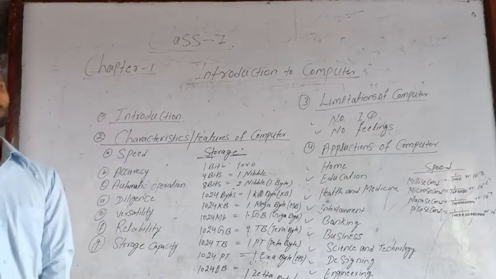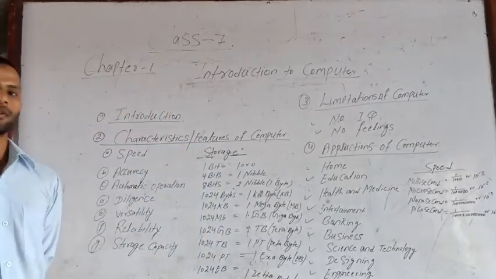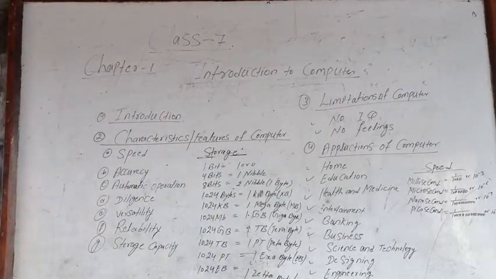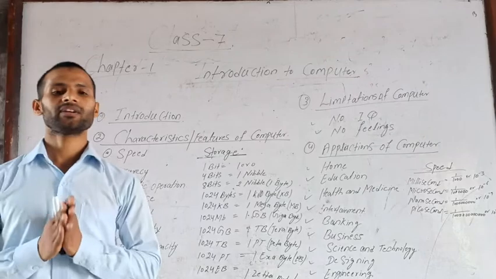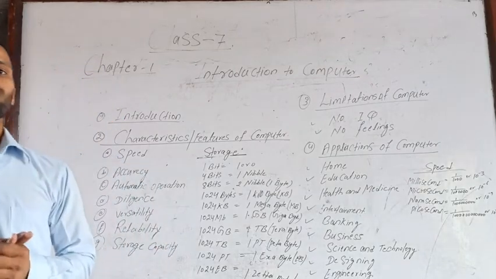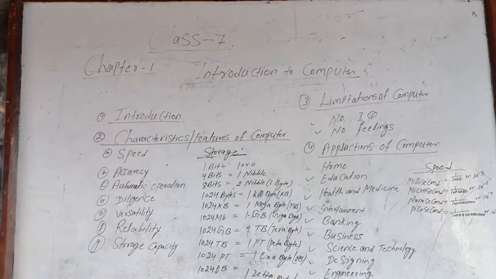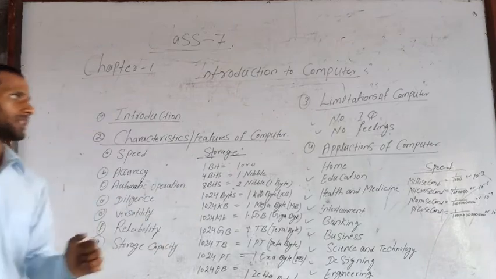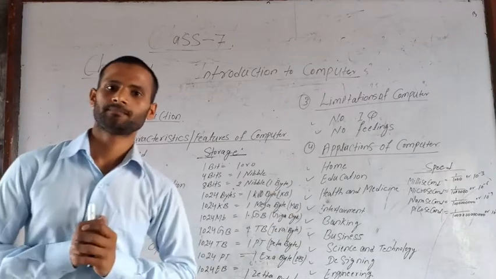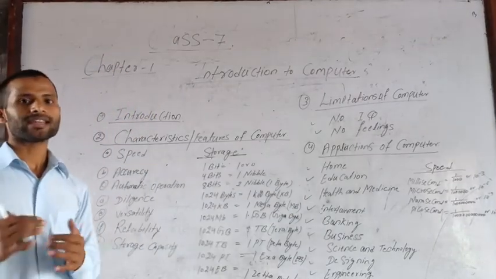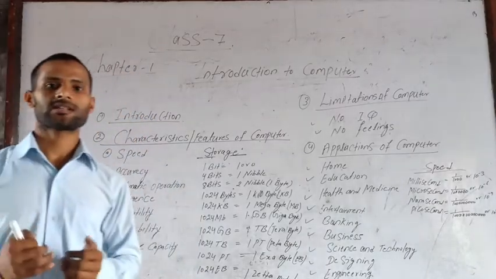Now we are going to learn about the introduction of computer. That is chapter number one. In today's class, we have divided the topic into four parts. The first one is introduction. The second topic is characteristics or features of computer. The third one is limitations of computer, and the fourth one is applications of computer. Now let us discuss each and every topic which we divided into four parts, simultaneously and in detail.